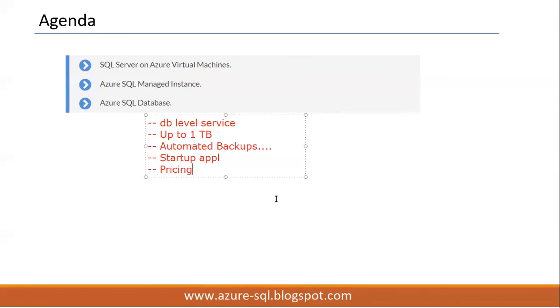Here pricing depends on database size and the number of DTUs, database transaction units per second. Suppose you want to maintain a database of 2 gigabytes with 5 DTUs, meaning 5 transactions per second. We'll see it in detail later. Its cost is $5 per month.